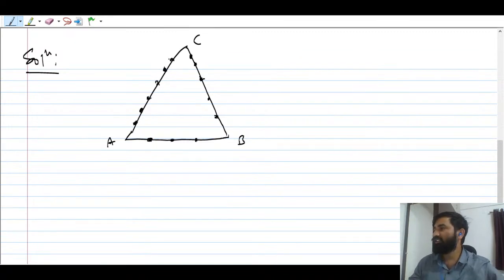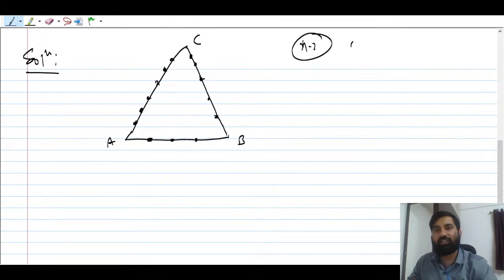So can somebody answer this question? It's a very good question, right? Here I'm going to use the concept, method number 2 that I have discussed, that is overcounting and correcting, right? Overcounting and correcting.